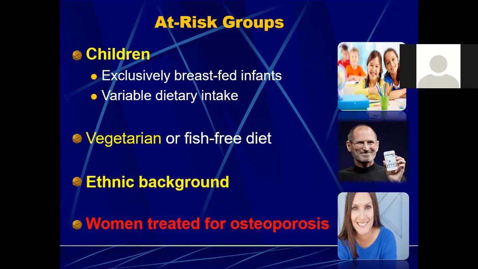अगर जो ग्रोइंग चिल्ड्रन हैं जिनमें सबसे ज्यादा विटामिन डी की जरूरत है, अगर उनकी डाइटरी इंटेक ठीक नहीं है, then again they are prone to develop this deficiency. Vegetarians, which have lower meat content and particularly fish, because fish is a very rich source of vitamin D, so they are also prone to develop the vitamin D deficiency.